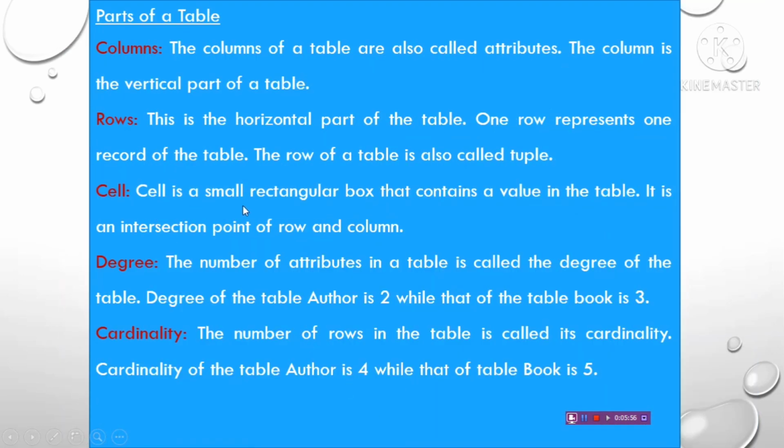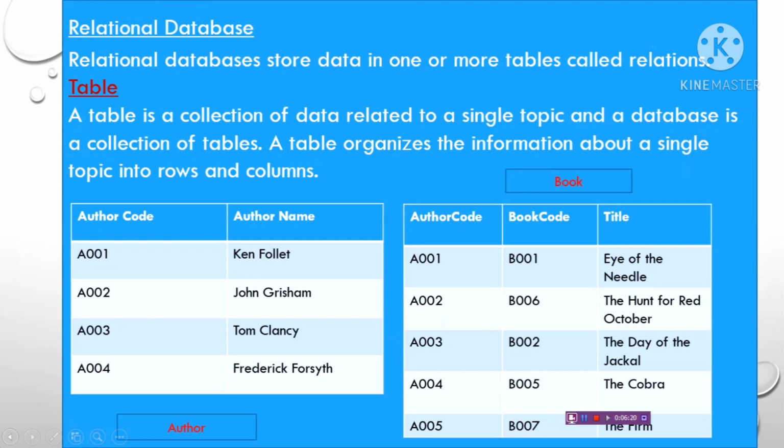Now cell. A cell is a small rectangular box that contains a value in the table. It is the intersection point of a row and a column. So what is a cell? One small box where a row and column intersect each other is known as a cell. Clear?